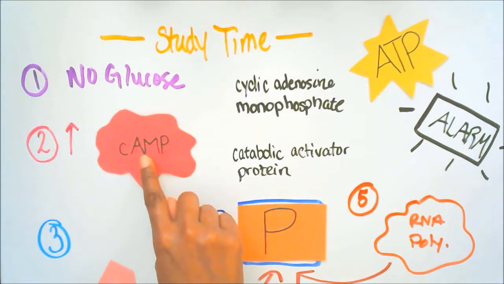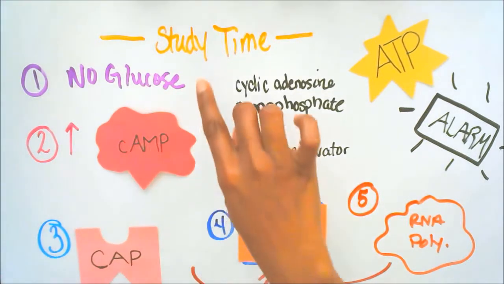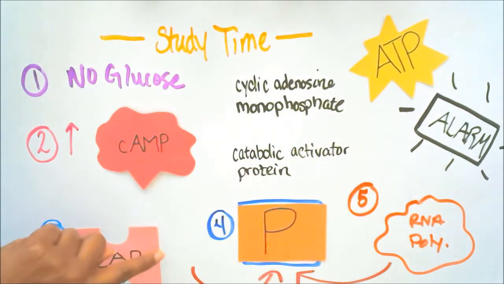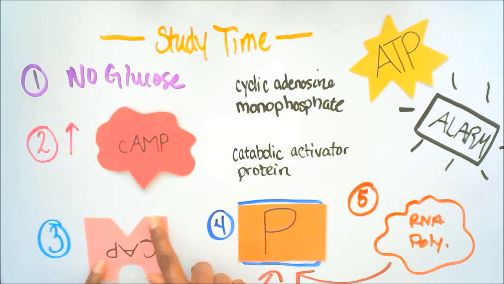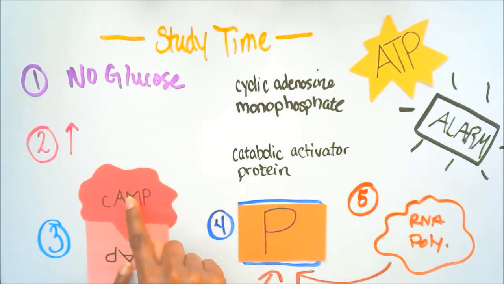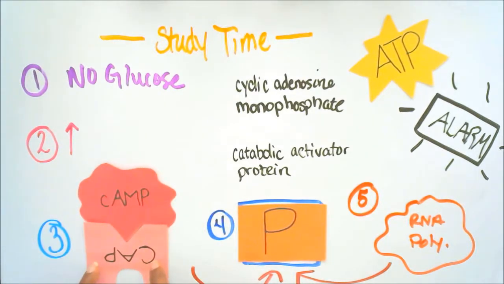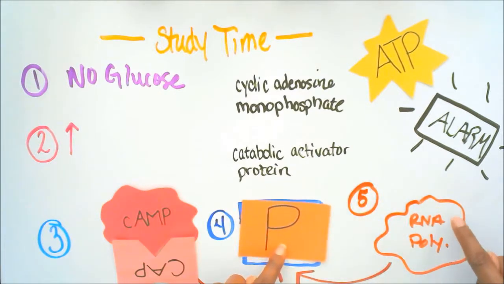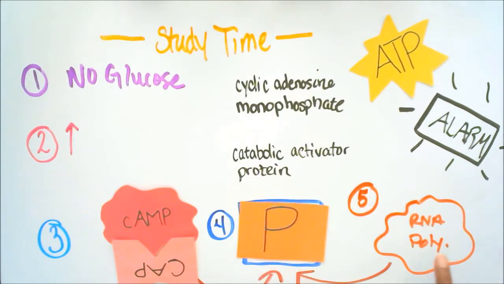All right, let's try this again. No glucose, there's an increase of cAMP. CAP can then bind with the cAMP at the allosteric site of the CAP. This complex will then bind to the promoter of the lac operon, which in turn will allow the RNA polymerase to bind to the promoter to start transcription.